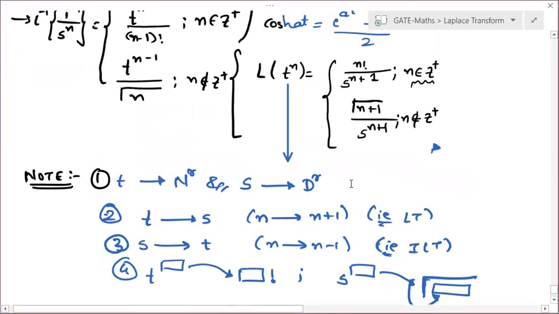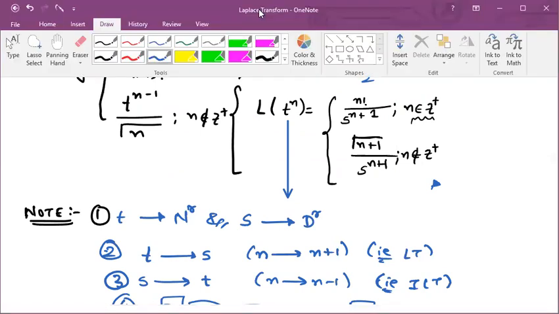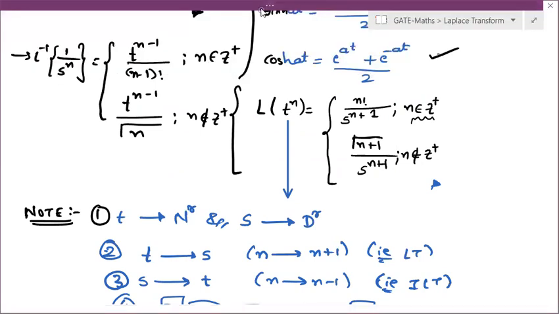Is it clear now? I told you earlier that to make any problem easier, you have to analyze it more. So let me revise this once again, and based on that we can see problems.